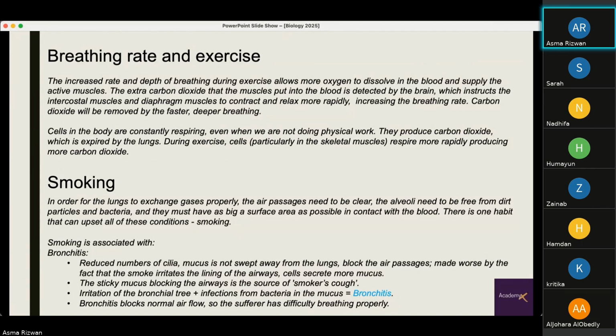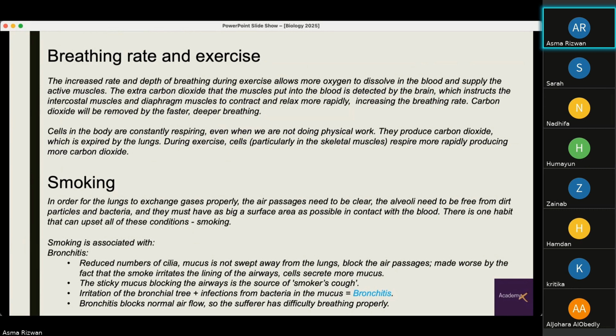Mucus is not swept away from the lungs. That mucus blocks the air passages, which is made worse by the fact that smoking irritates the lining of the airways. This in turn, the cells start to secrete more mucus, again blocking the air passages. The sticky mucus blocking the airways is the source of smokers' cough, which is why we see them coughing up more,